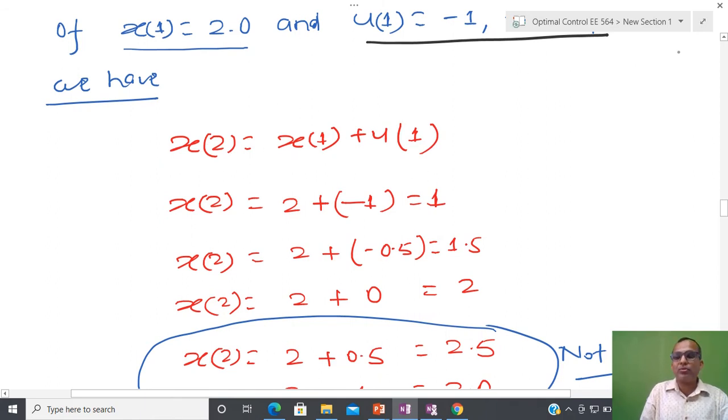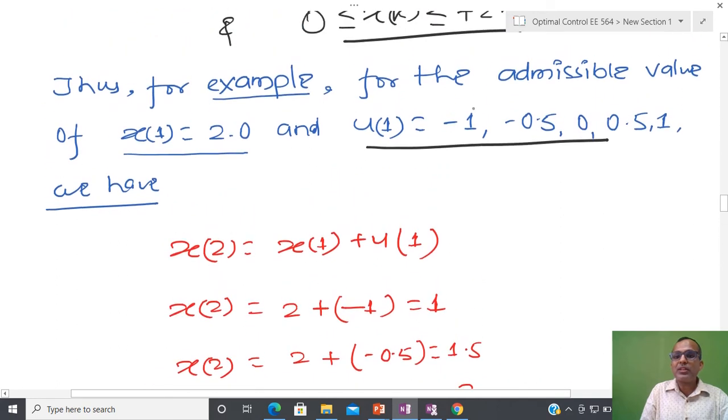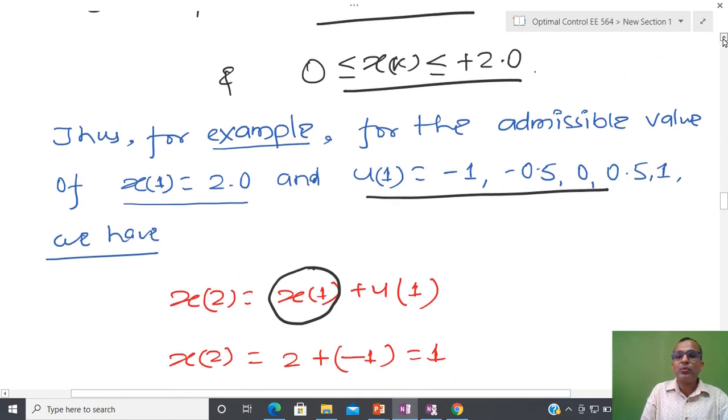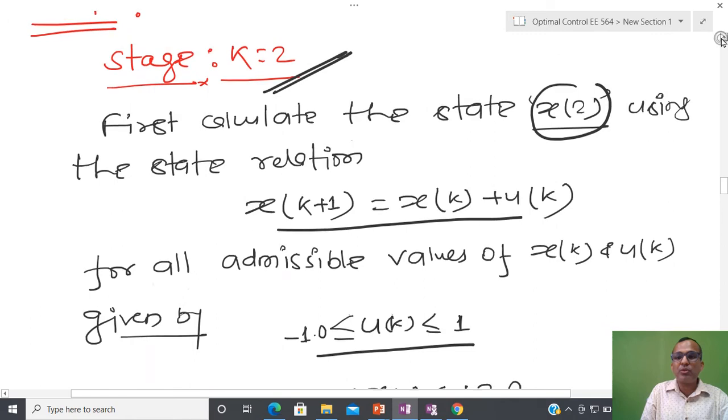for each value of control. So I have the control sequence -1, -0.5, 0, 0.5 and 1, and for x1 I am going to assume initially that x1 equals 2.